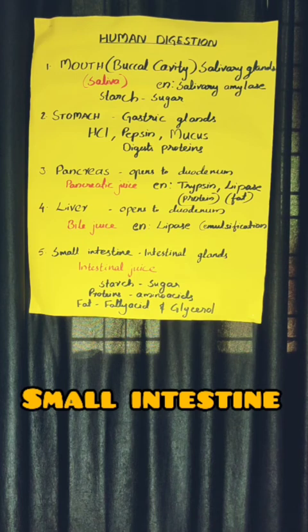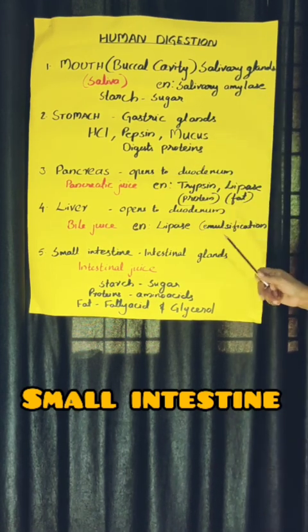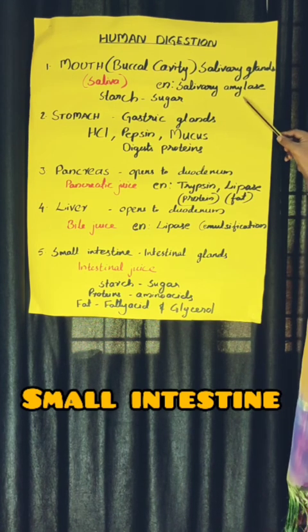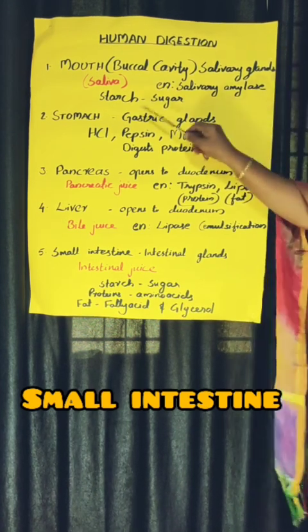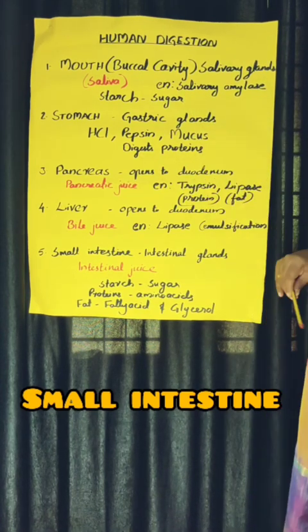So you have to know these points. At the same time, you have to know the glands: salivary glands, gastric glands, pancreas, liver, intestinal glands. The enzymes: salivary amylase converts starch to sugar. Pepsin converts proteins.